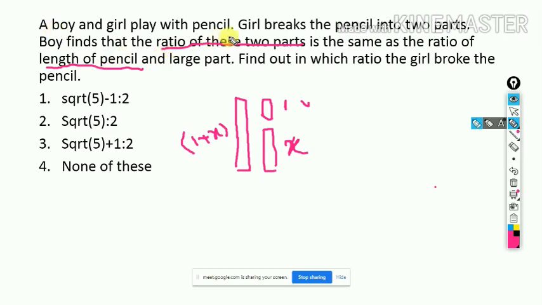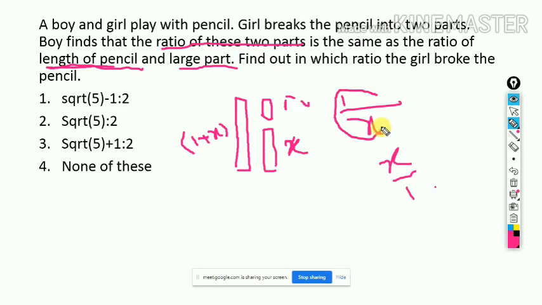This is two parts. The boy finds the ratio of these two parts is the same as the ratio of the length of the pencil and the larger part. So look, length of the pencil and larger part, we can take the ratio two ways. We can write the ratio 1 by X or X by 1. Now tell me, which ratio should we take? 1 by X or X by 1?